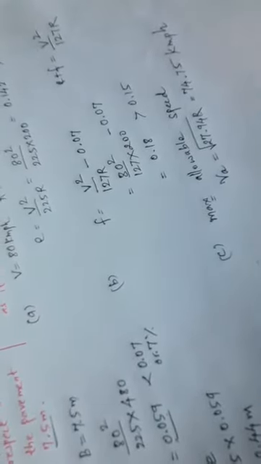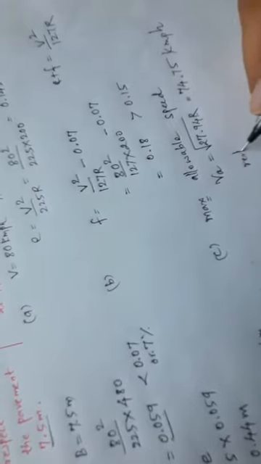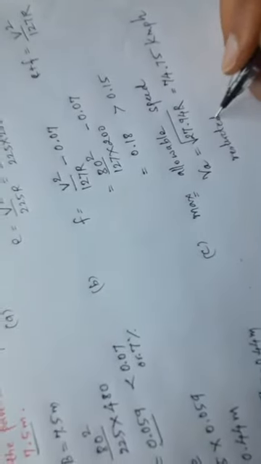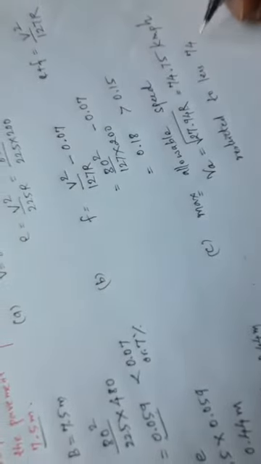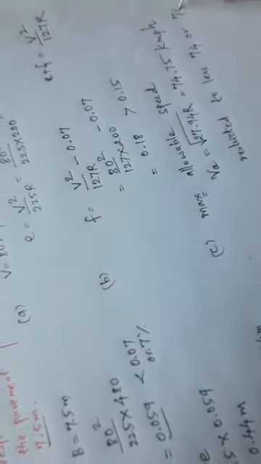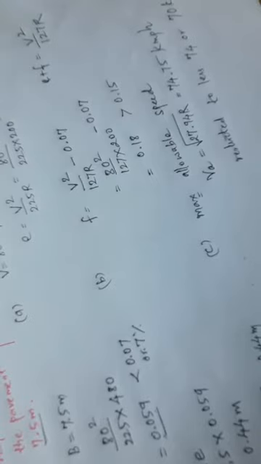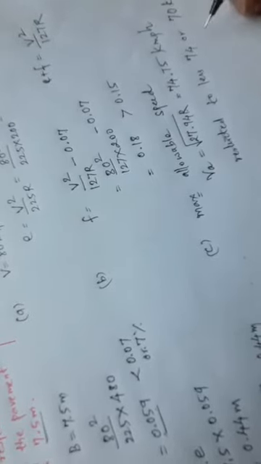Hence the speed may be restricted to less than 74, or you can keep it as 70 kmph at the curve.